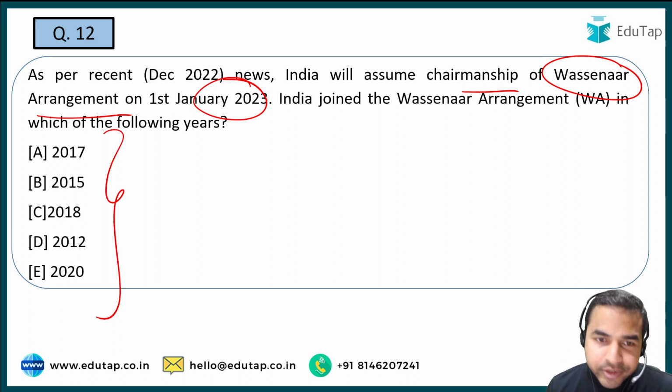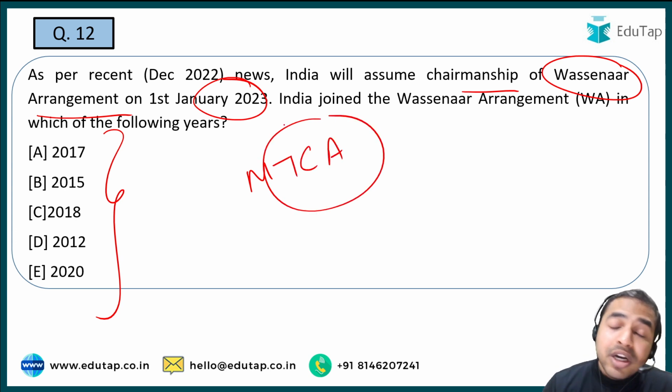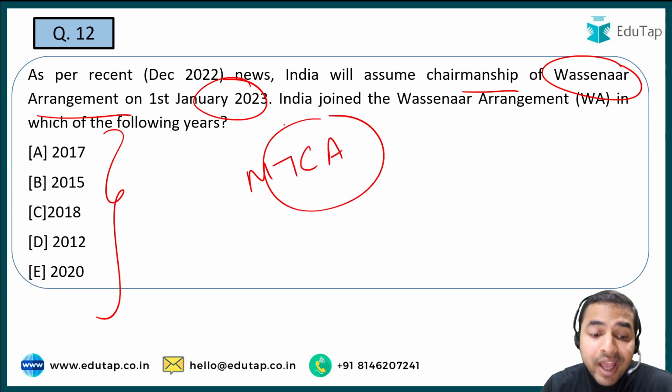When I talk about the Wassenaar arrangement now, it is a multilateral technology control agreement जिसका प्राइमरी गोल है to restrict the access to the sensitive technologies to the terrorist outfits. बेसिकली टेररिस्ट आउटफिट्स तक आपकी सेंसिटिव टेक्नोलॉजीज की इंफॉर्मेशन ना जाए उसके लिए ये काम करता है.